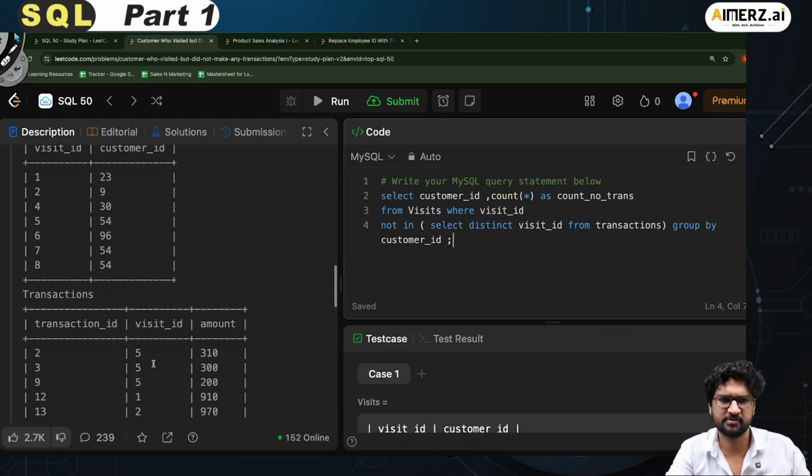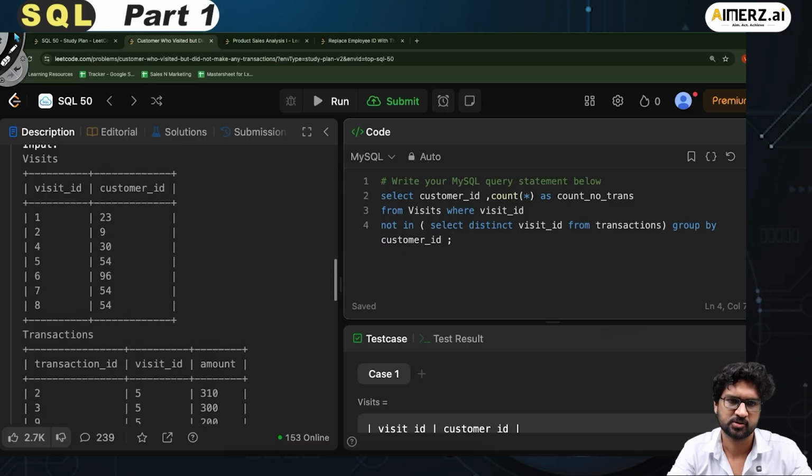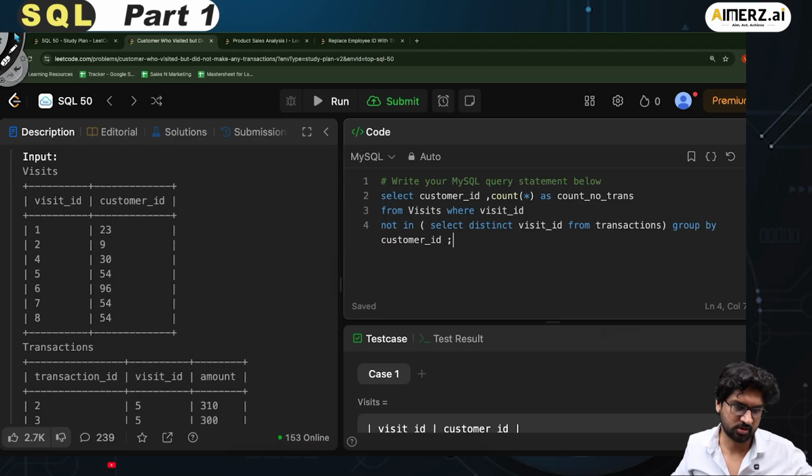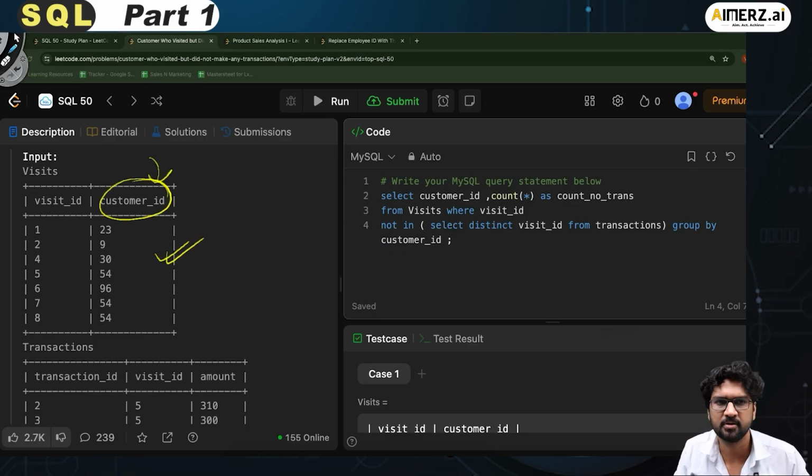Fair enough. Here, if you see in this question, this is not a direct join that I have applied. The question was saying that I have to find all the customers in this table who visited but have no record in the transactions table.